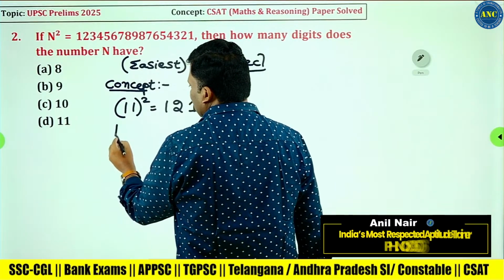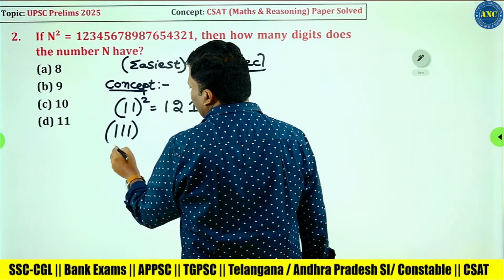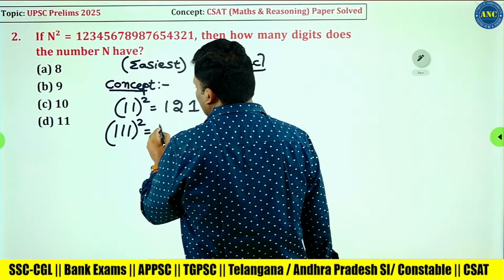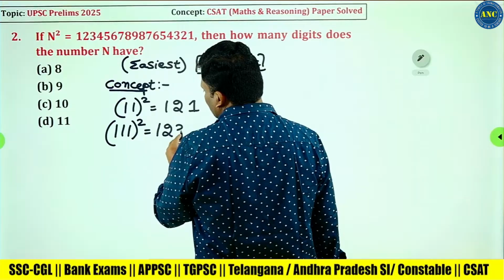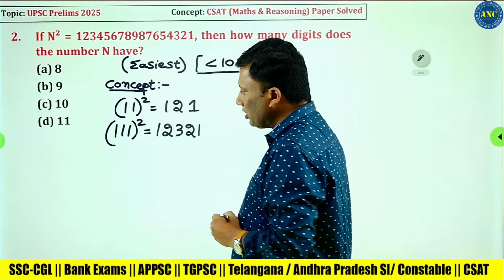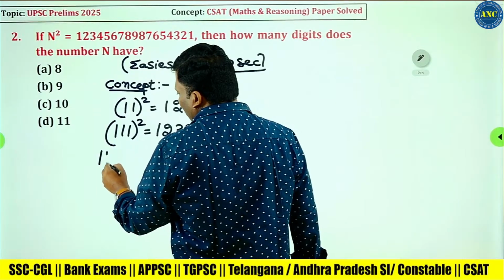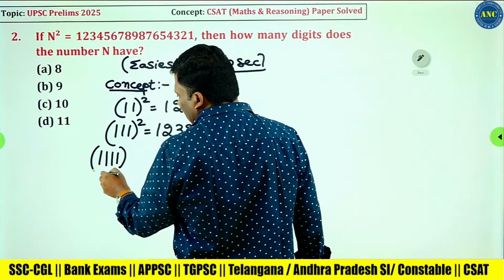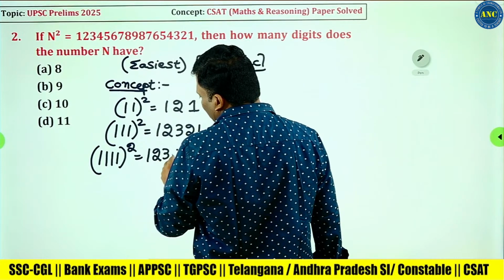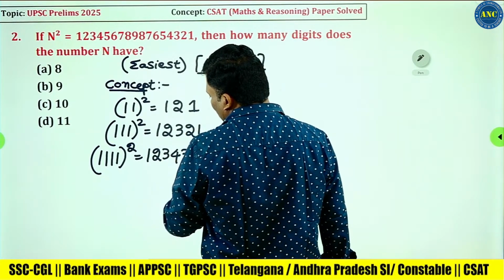Suppose it is 111 whole square. How many ones are there? 3 ones are there. So write down the natural numbers till 3 and come back to 1. Suppose 4 ones are there, what will be the answer? If 4 ones are there, the answer will be write down up to 4 and come back to 1.